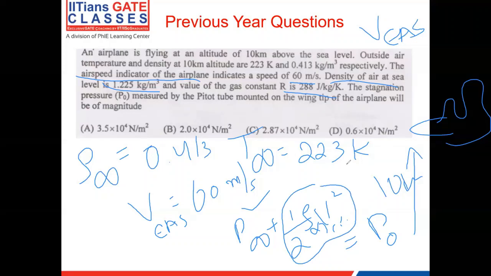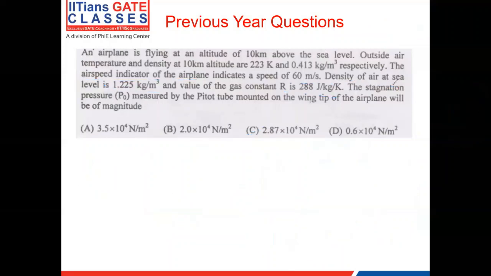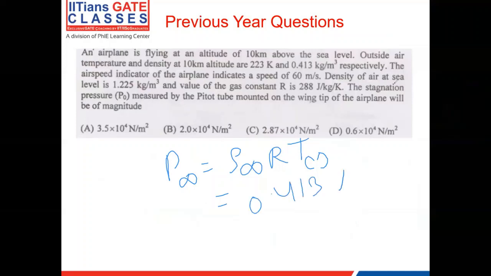Now, how to calculate the static pressure? Let's break it down in that way. Let's calculate the static pressure first. Static pressure can be easily measured from the ideal gas equation. P infinity is equal to rho infinity R T infinity. So rho infinity is 0.413, R they've given as 288, and T infinity is 223.